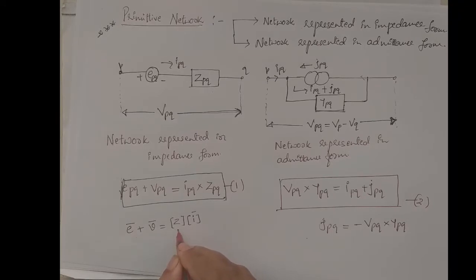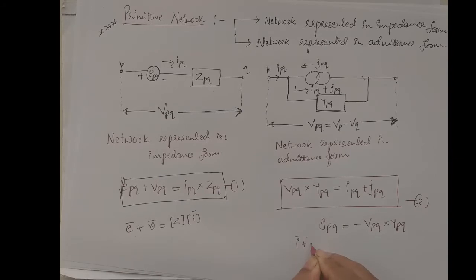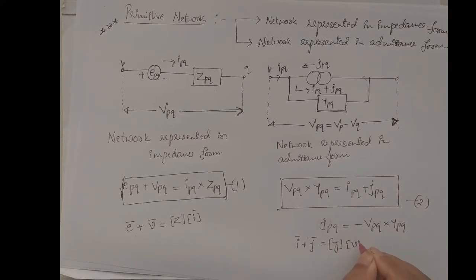Z is an n cross n matrix. And the other equation can be written in the general form I bar plus J bar is equal to matrix Y into V bar. Y is an n cross n matrix, and V is a column matrix.